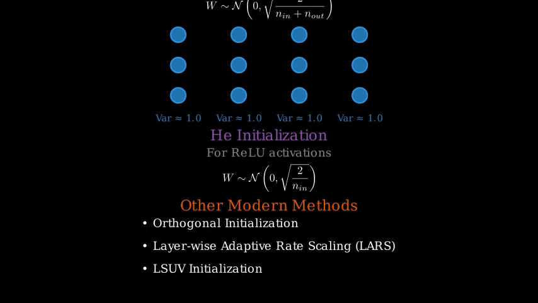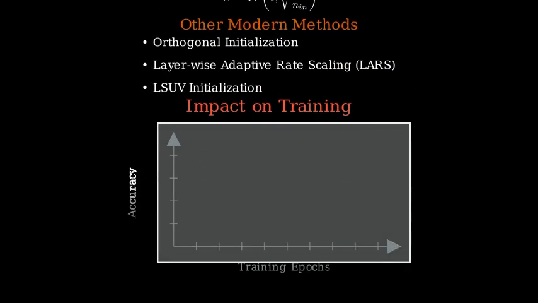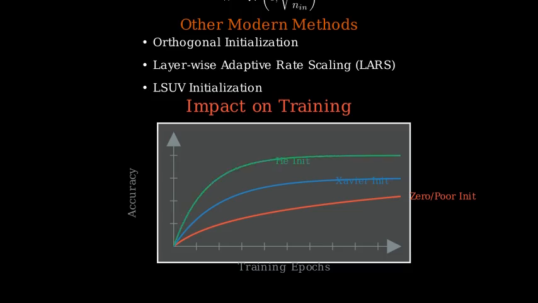Let's see the practical impact of different weight initialization methods. Here's a comparison of training curves for a deep neural network using different initialization methods. With poor initialization, the network struggles to learn, with slow convergence or getting stuck. With proper initialization like Xavier or He, training progresses much more smoothly and converges faster.